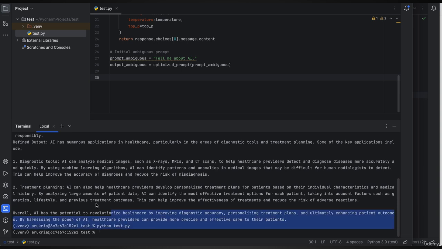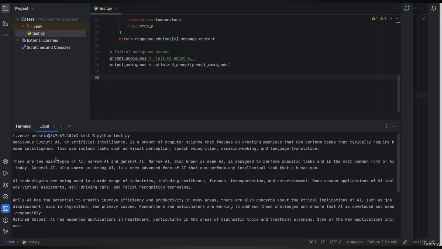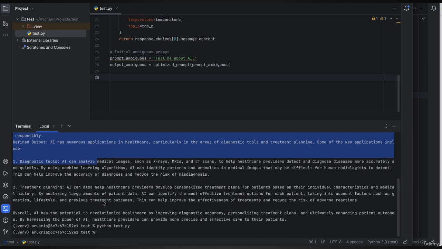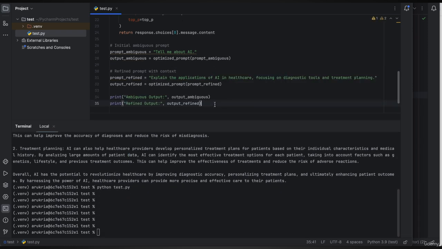Output examples. Ambiguous output. AI is used in various industries, including healthcare, finance, and education. Refined output. In healthcare, AI is increasingly being applied to diagnostic tools, enabling faster and more accurate analysis of medical data. It is also used in treatment planning by evaluating patient history and predicting outcomes.